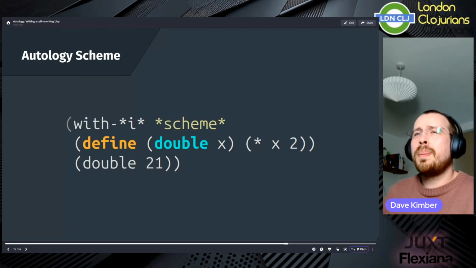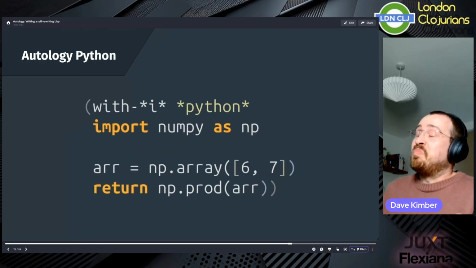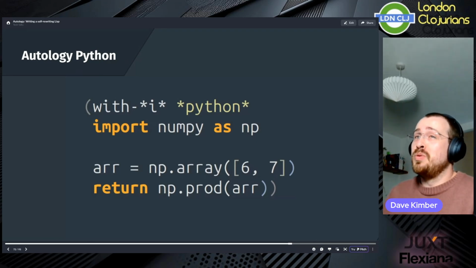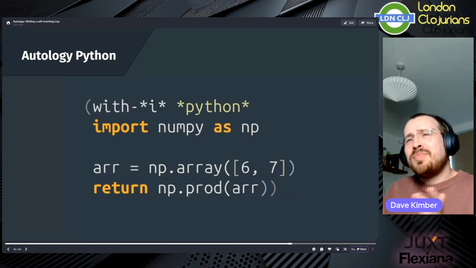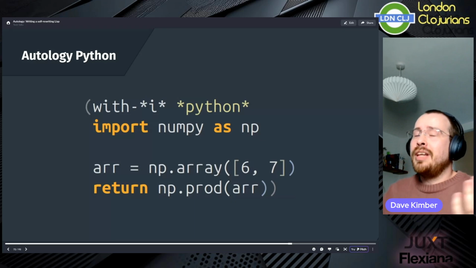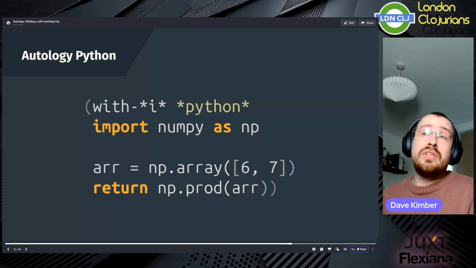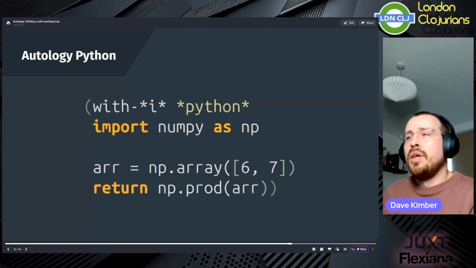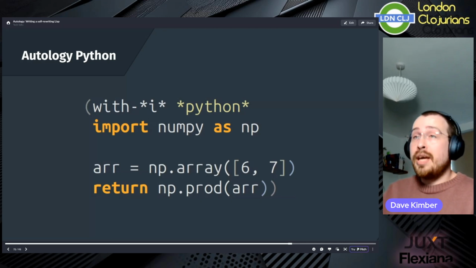Well, what else can we do? Here's an Autology program that is using a predefined Python interpreter. Well, Python is an interpreted language, right? So this isn't too strange. This Python, though, isn't actually a full implementation of Python. It's just enough to get the very basics, like variable assignment, arithmetic, and function calls. Although it does have a notion of libraries, which contain functions, and importing and aliasing these libraries works in a simplified but reasonably accurate way.